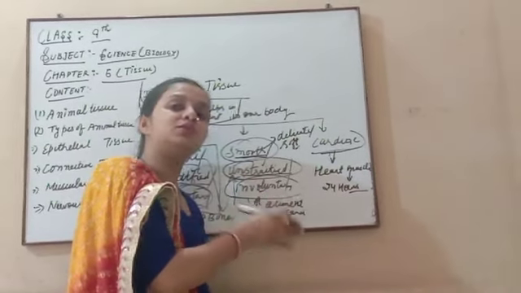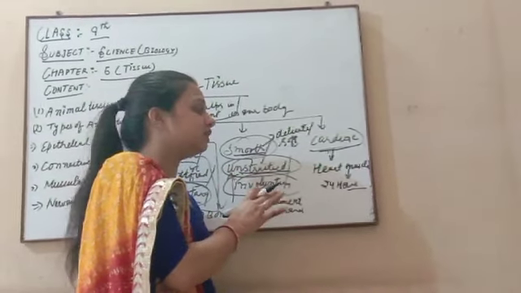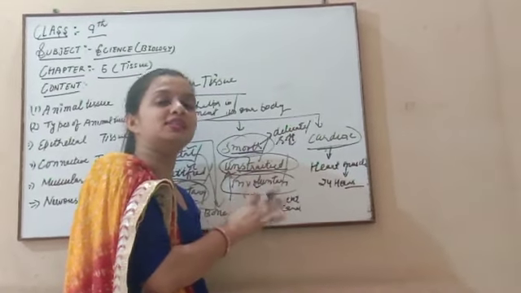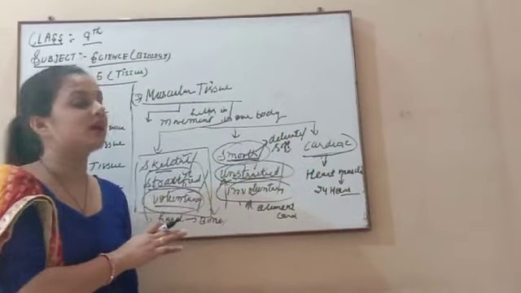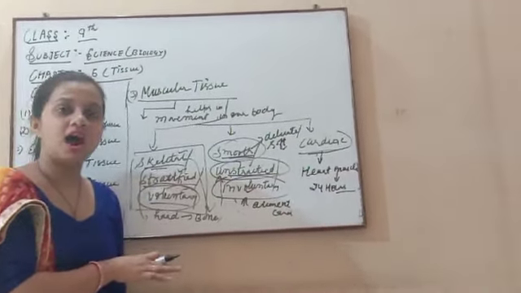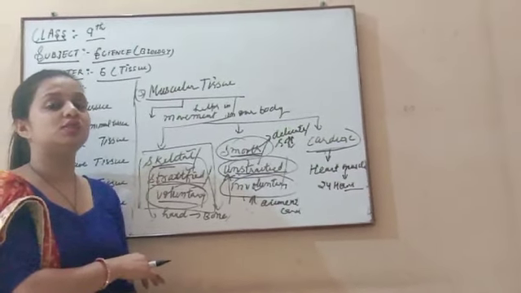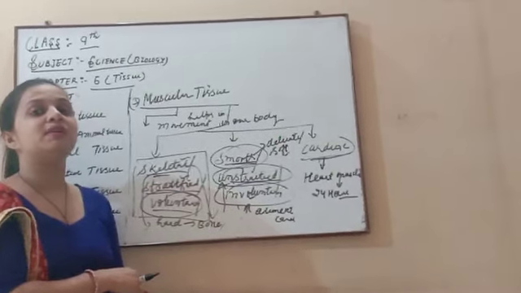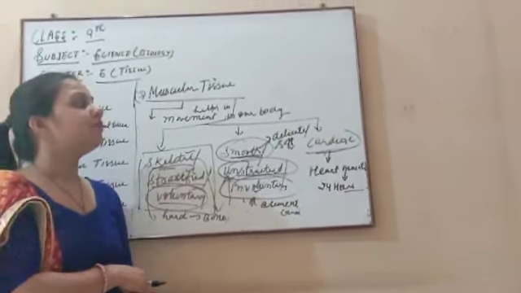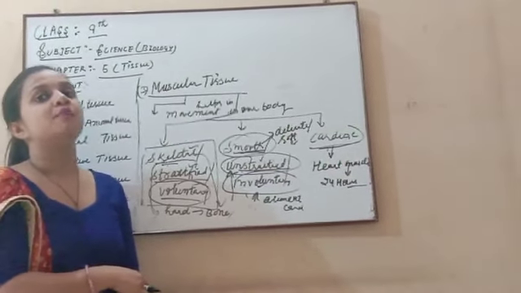That's why it is the type of muscle that does not rest. All the contraction and relaxation of the heart is done by this cardiac muscle. So cardiac muscles play a very important role, because if they are not present, the heart cannot work in a proper manner.